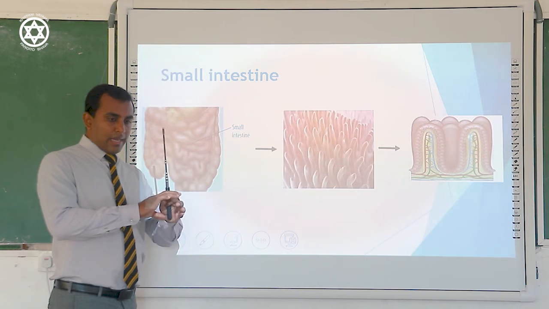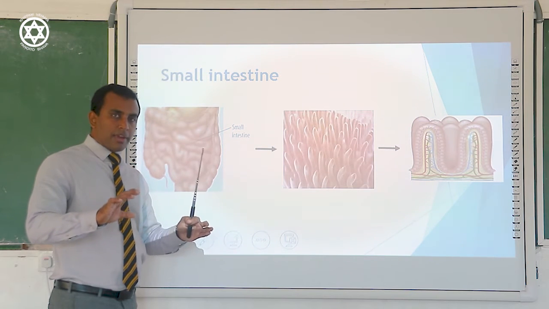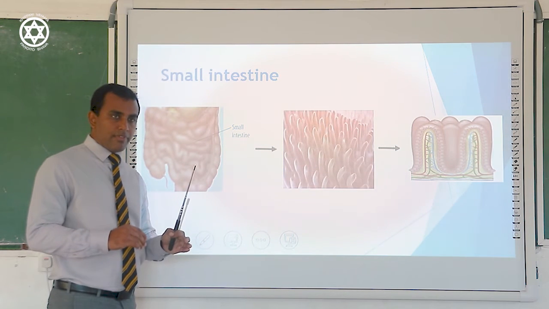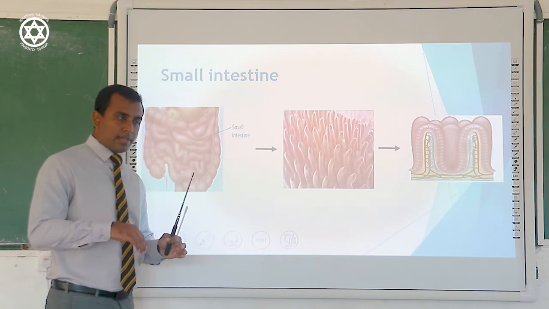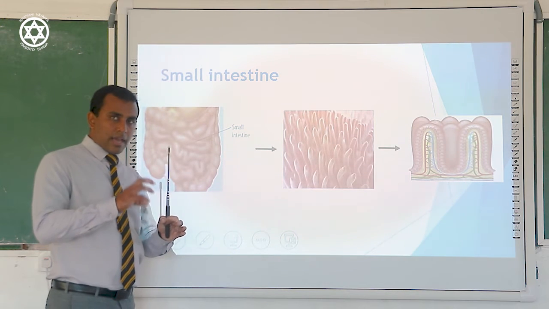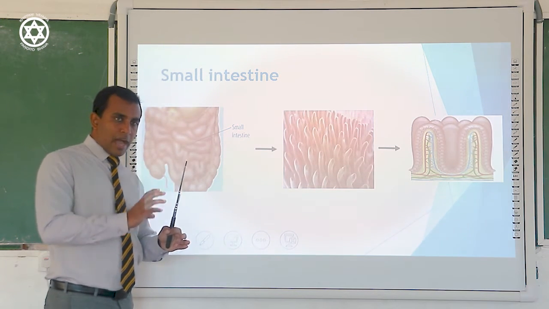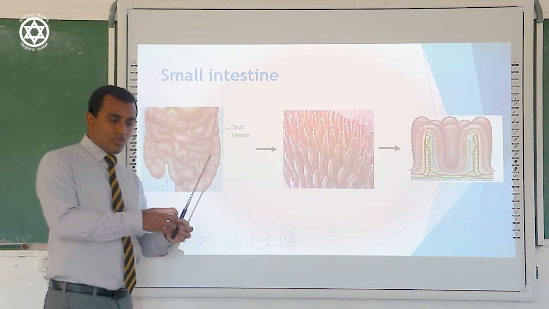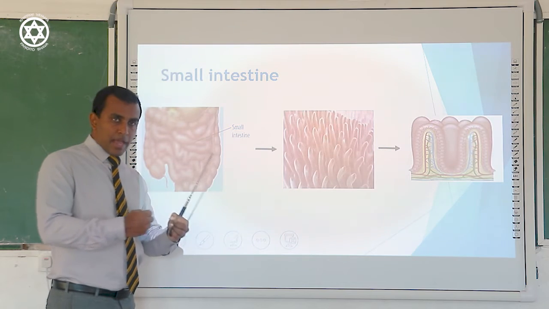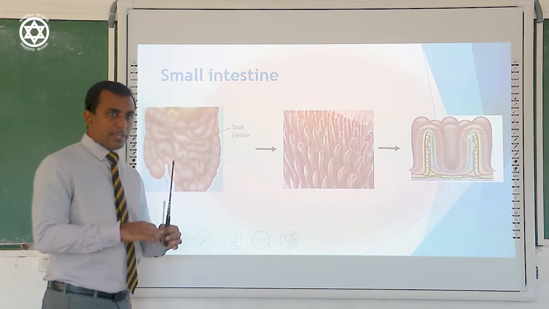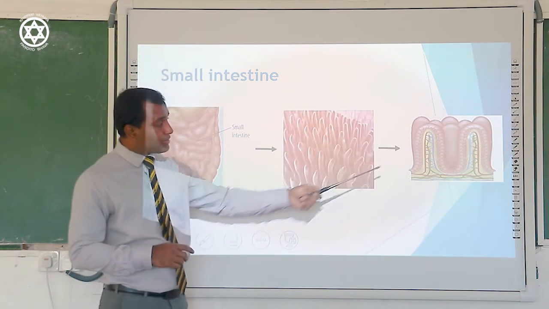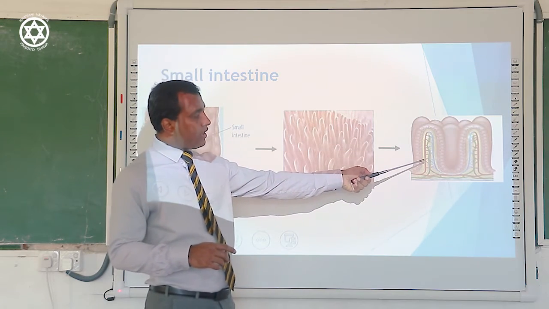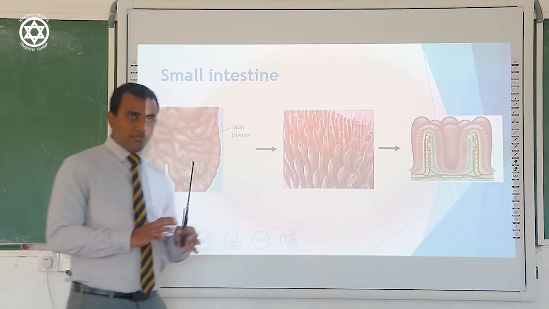One is that the length of the small intestine is very great, about 21 feet, or 7 meters. As well, there are so many villi present inside the wall of the small intestine. Therefore, nutrients can be absorbed very efficiently without any disturbance. As well, there is a good supply of blood to each villus.